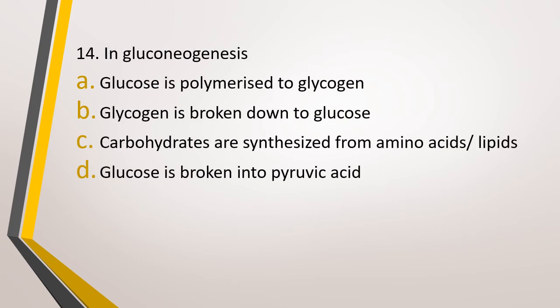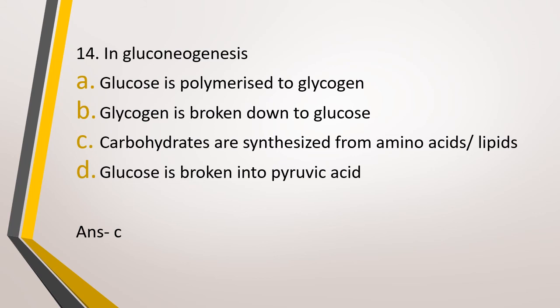Question number 14. In gluconeogenesis, option A, glucose is polymerized to glycogen, option B, glycogen is synthesized from glucose, option C, carbohydrates are synthesized from amino acids or lipids, option D, glucose is broken into pyruvic acid. In gluconeogenesis, the correct answer is option C, carbohydrates are synthesized from amino acids and lipids.